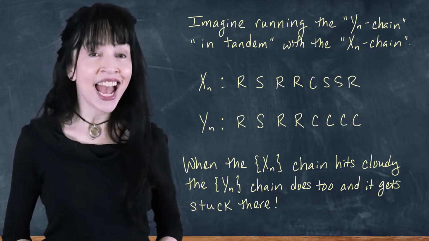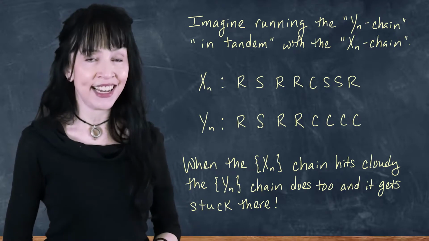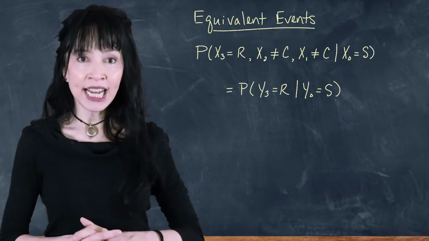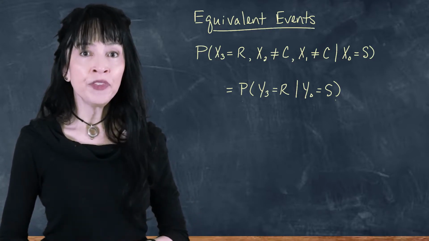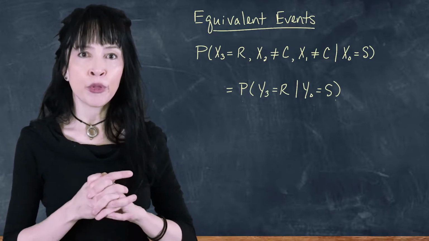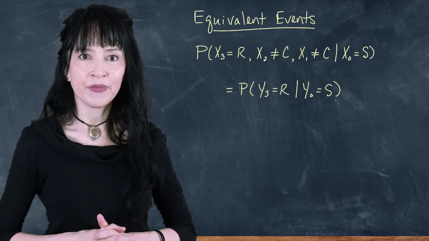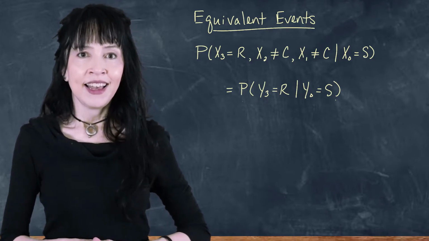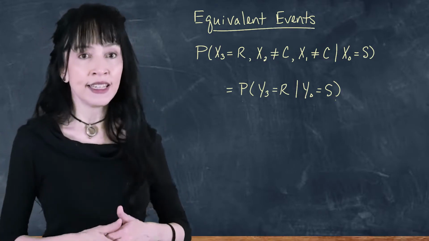And if the Y chain ends in cloudy, that means it hit cloudy at some point, and that's equivalent to the X chain hitting cloudy at some point. So we have some equivalent events. The probability that it is rainy on day 3 and not cloudy on days 2 and 1, given that it was sunny on day 0 for the X chain, is the same as the probability that it's rainy on day 3 for the Y chain, given the Y chain started in the sunny state on day 0. Again, if the Y chain ever hit cloudy, there's no way it's going to end in rainy. And if the Y chain ends in rainy, there's no way it had ever hit cloudy. So these two events in these probabilities are equivalent.